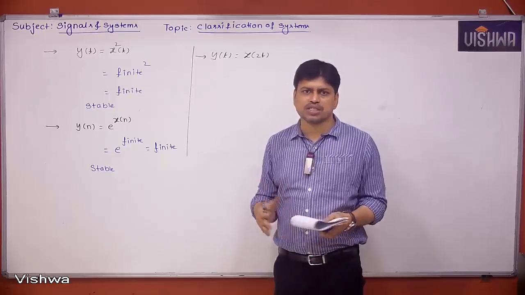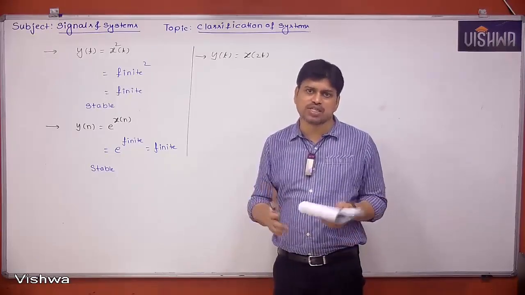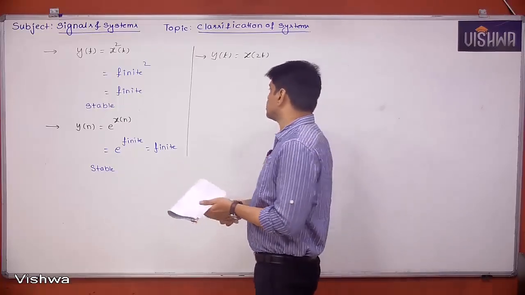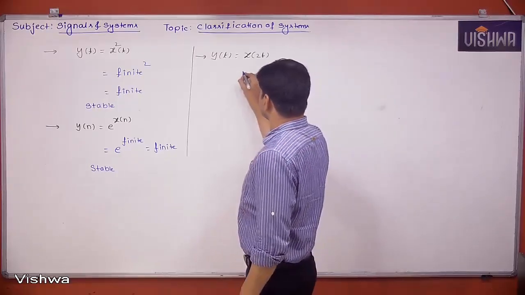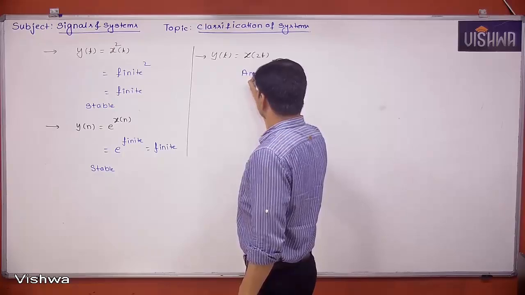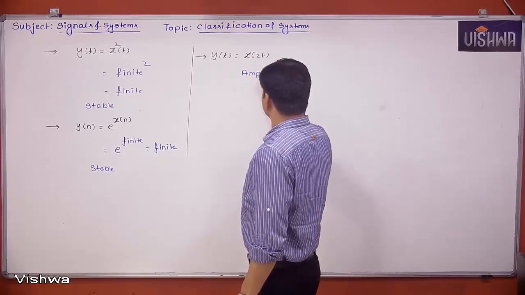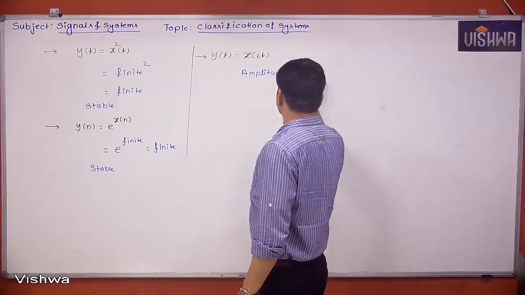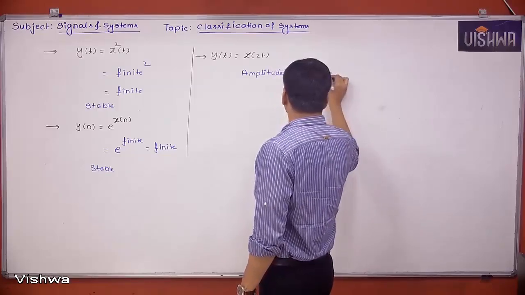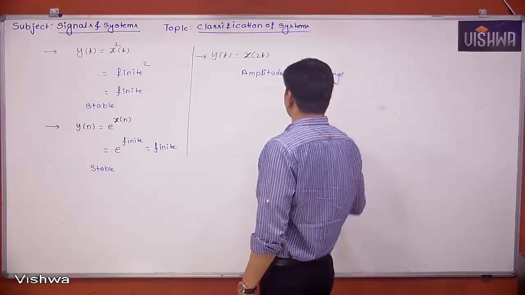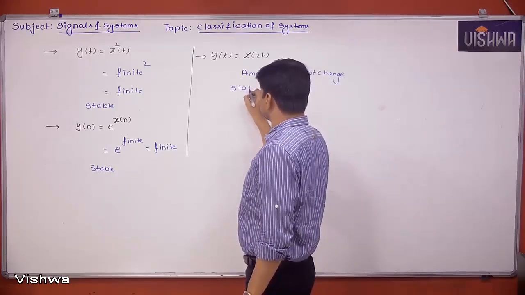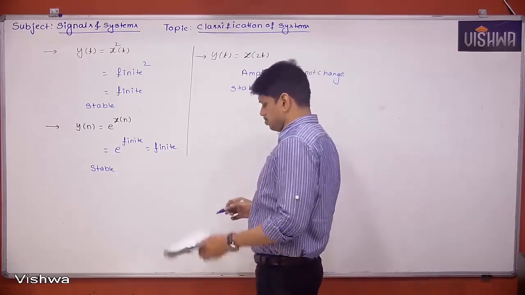Amplitude will never change in time compression, only the width of the signal will change. That means finite amplitude is going to give you finite amplitude only. So the system is stable.